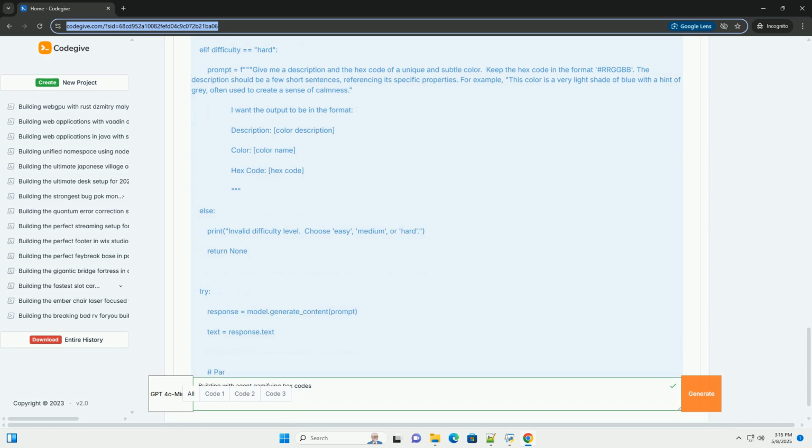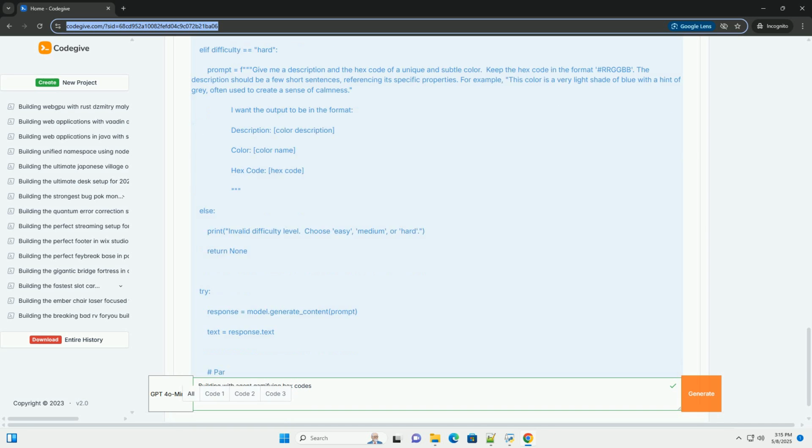3. Generating hex code challenges with agent. Let's create a function to generate hex code challenges using agent. Explanation: 1. Function definition. The generate_hex_code_challenge function takes a difficulty argument.